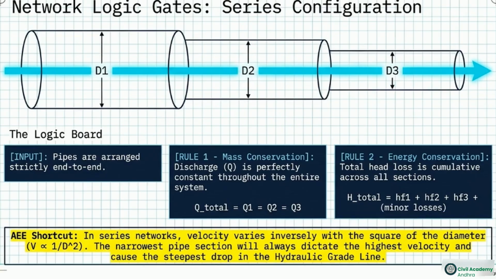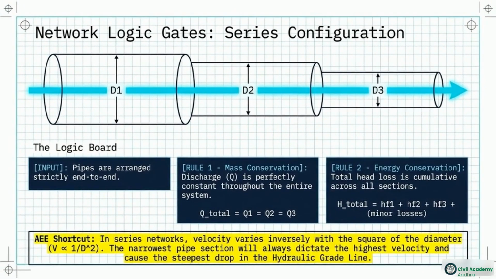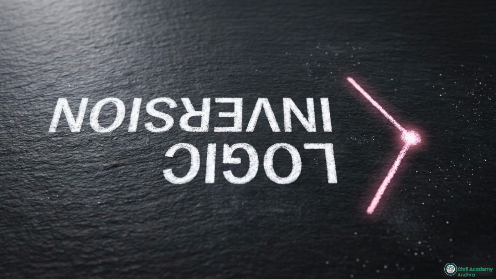A critical diagnostic shortcut for these configurations relies on the continuity equation. Velocity varies inversely with the square of the pipe diameter. That means the narrowest pipe section will always force the highest fluid velocity, driving the steepest drop in the hydraulic grade line. However, parallel networks flip this logic entirely.